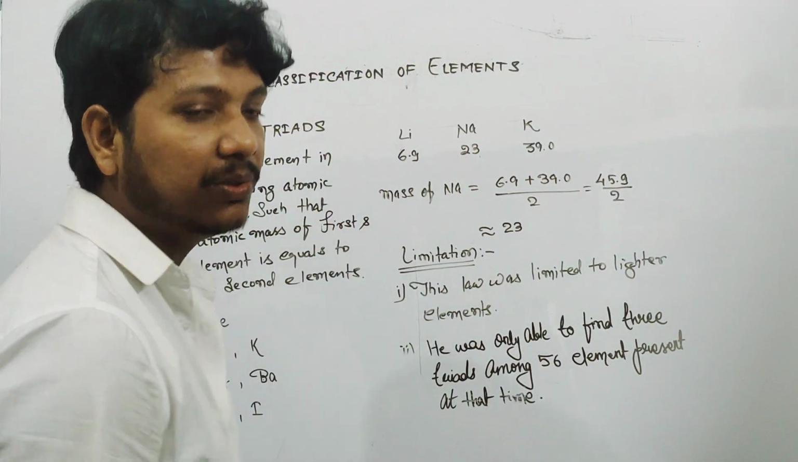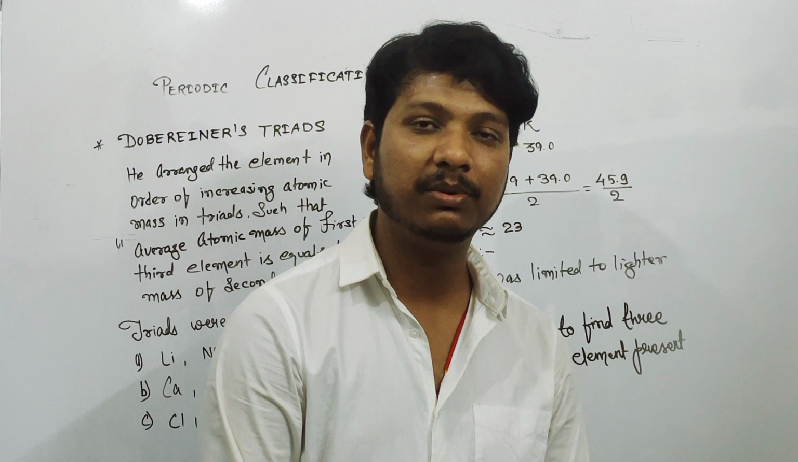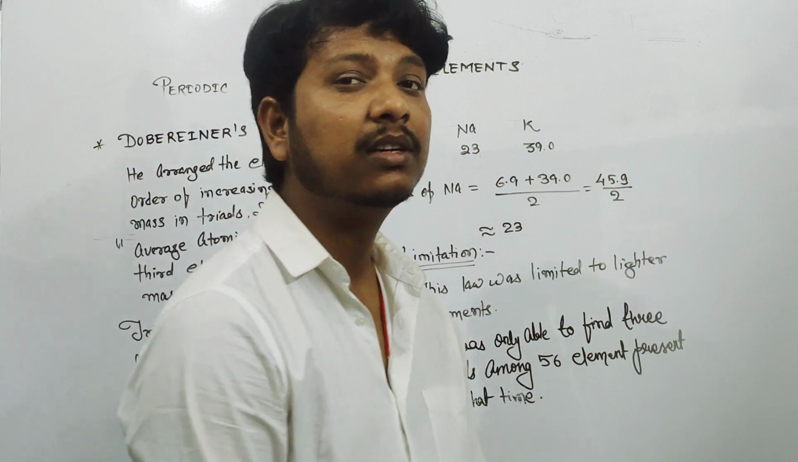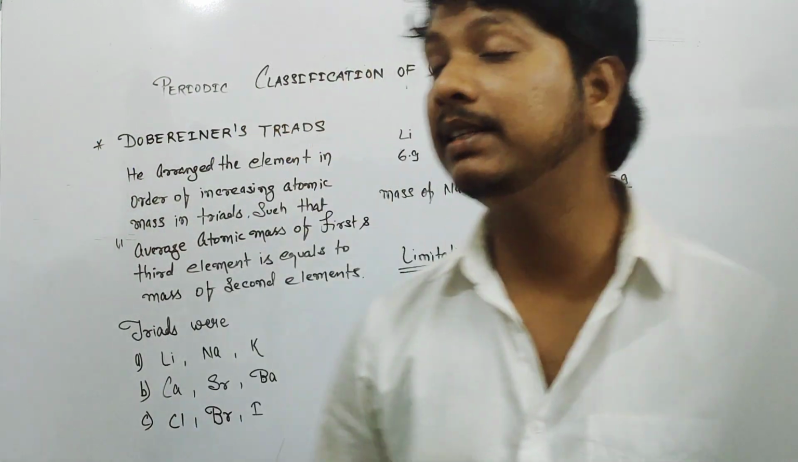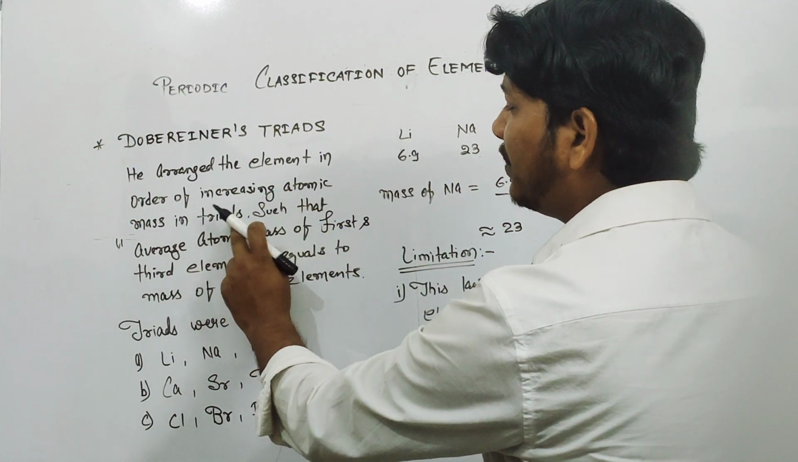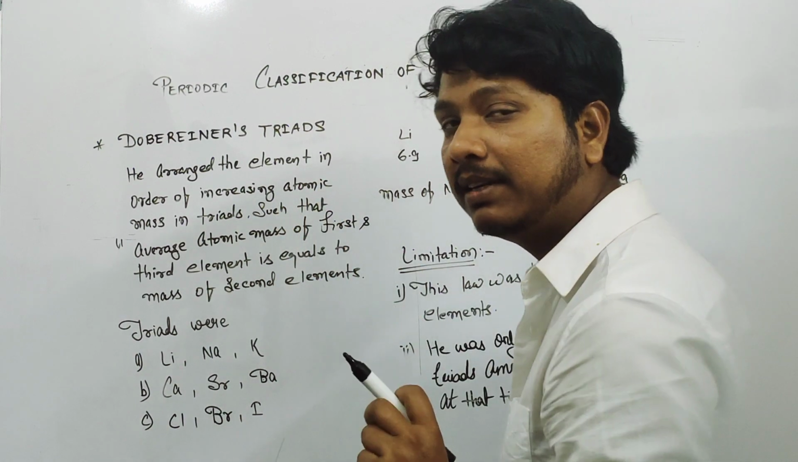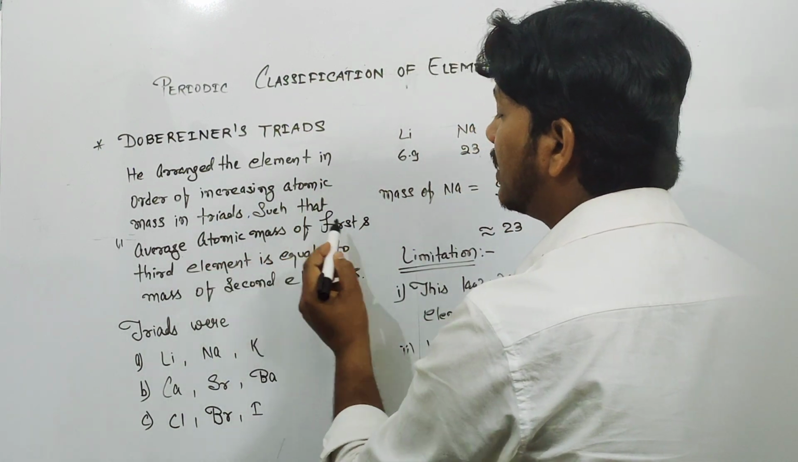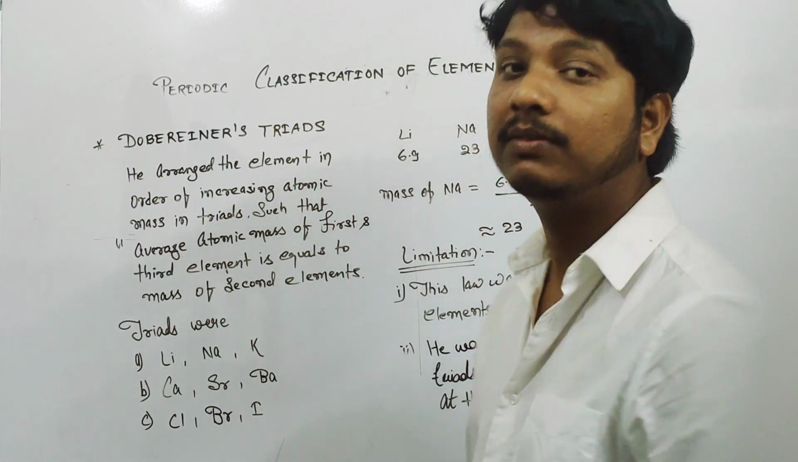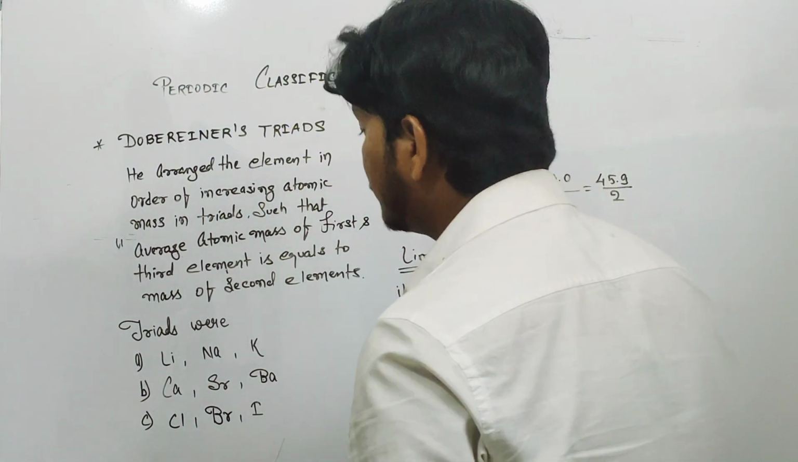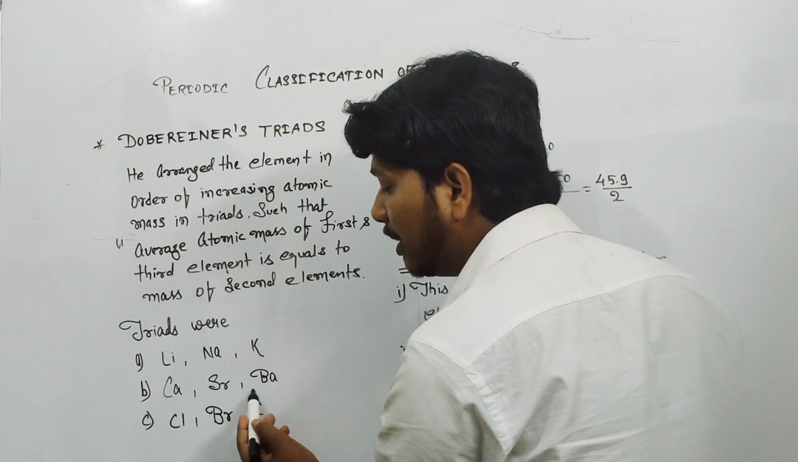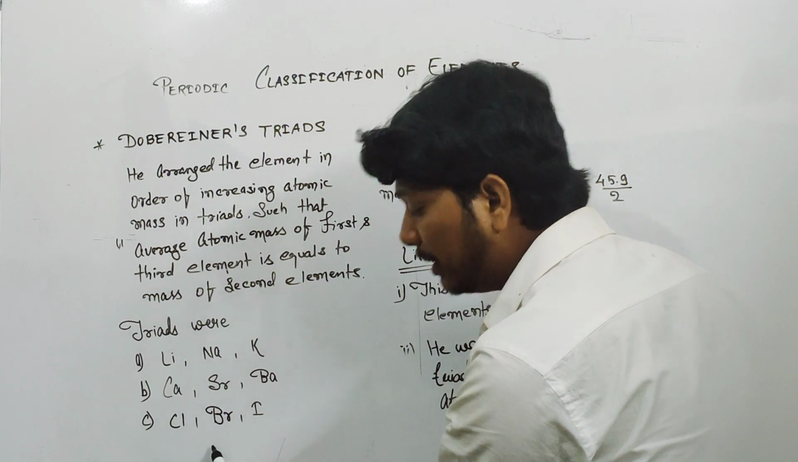Here, the first theory was put forward by Dobereiner. Dobereiner was a German pharmacist who tried to arrange elements according to their atomic masses. He arranged the elements in increasing order of atomic mass in the form of triads, such that the average atomic mass of the first and third element is equal to the mass of the second element. The triads devised by Dobereiner were lithium, sodium, potassium; calcium, strontium and barium; and the last one chlorine, bromine and iodine.